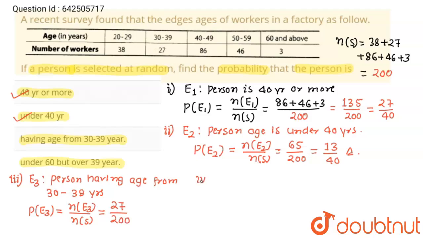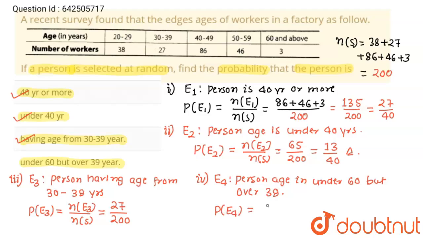Next, I am going to solve our fourth part: under 60 but over 39. Under 60, over 39. So E4: the person is under 60 but over 39. So probability of E4 will be equal to n of E4 upon n of S.